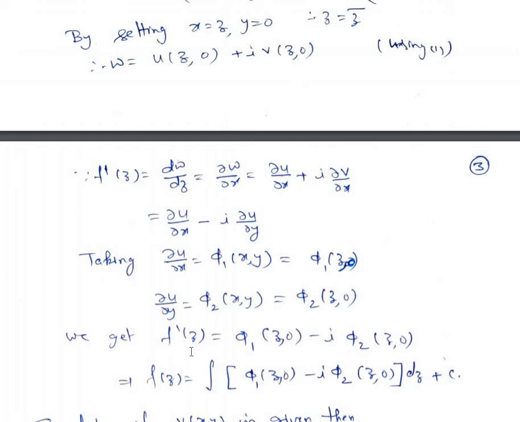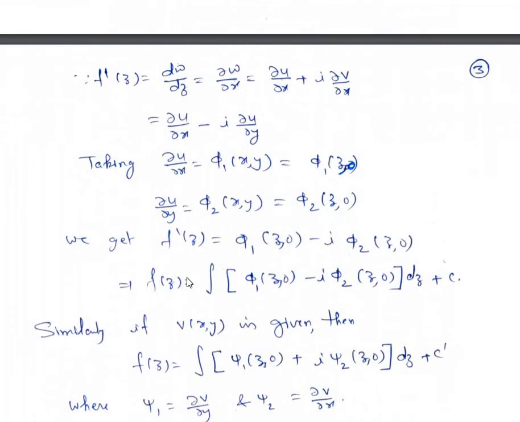So we get f dash z is equal to phi 1 of z comma 0 minus i times phi 2 of z comma 0. Therefore, integrating, we get f(z) is equal to the integral of phi 1 of z comma 0 minus i times phi 2 of z comma 0 dz plus some constant c.